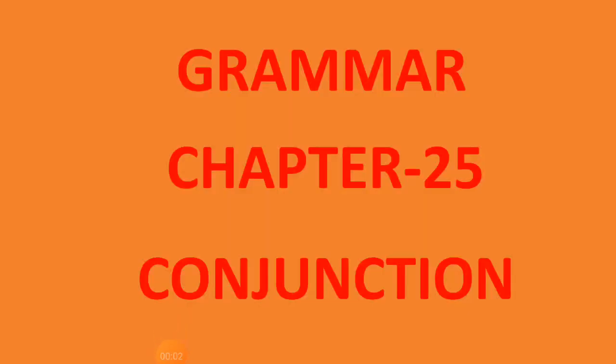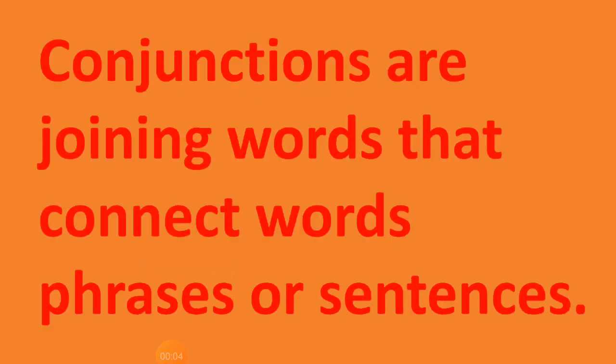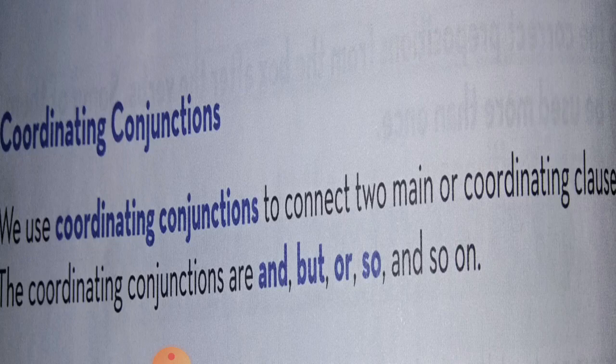We will study Grammar Chapter 25, Conjunction. Conjunctions are joining words that connect words, phrases, or sentences. There are two types of conjunctions: coordinating conjunction and subordinating conjunction.